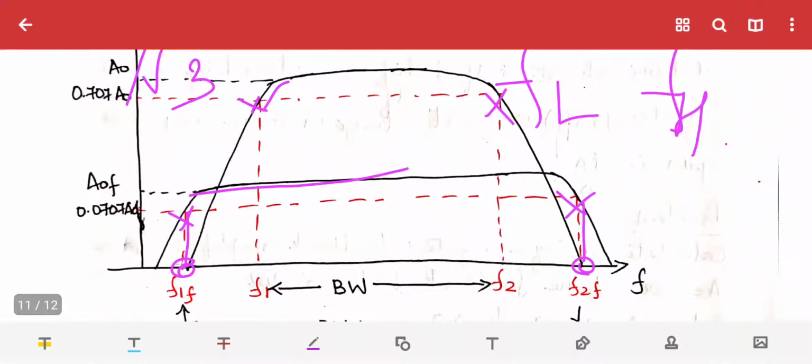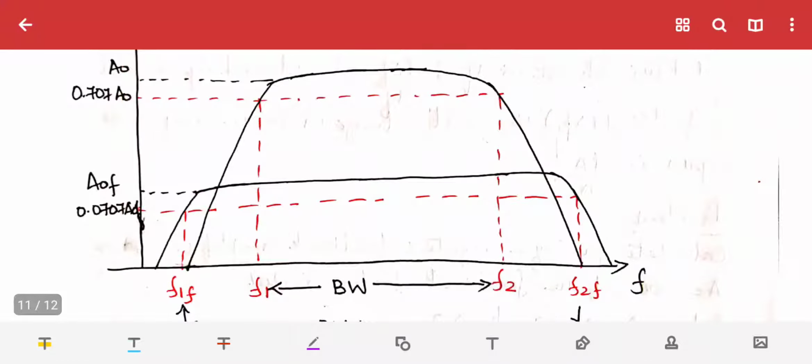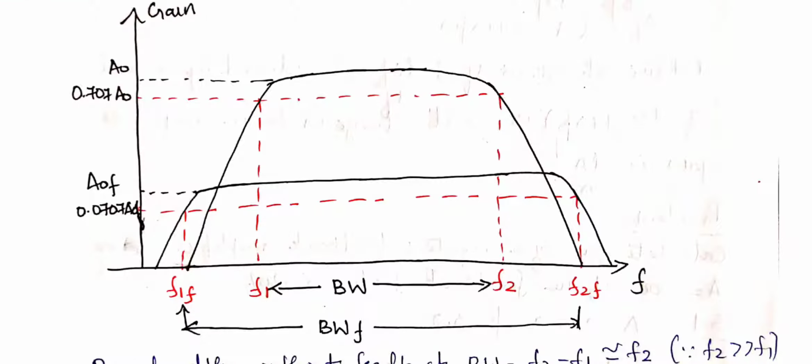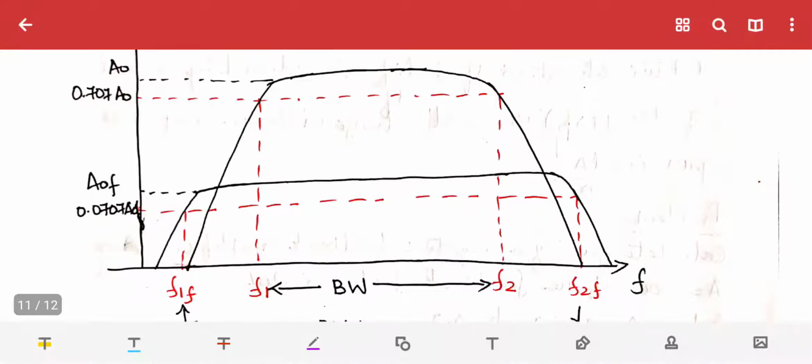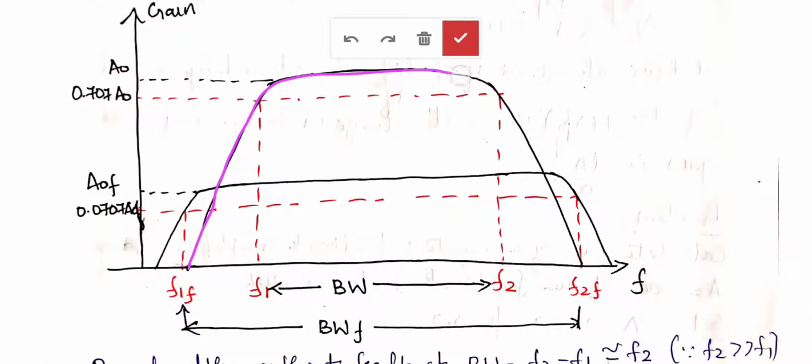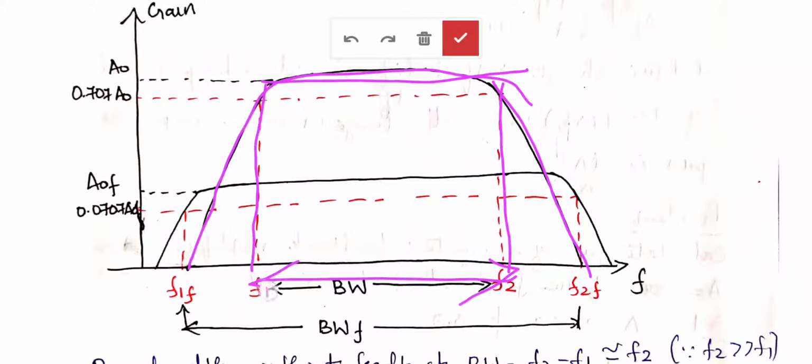For this amplifier without feedback, the gain is very high, the lower cutoff frequency is F1 and the upper cutoff frequency is F2. This is the bandwidth.